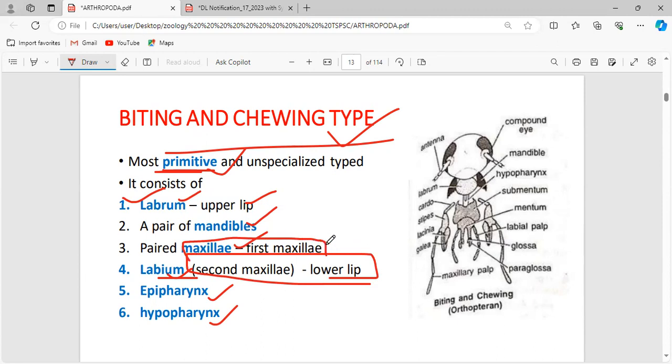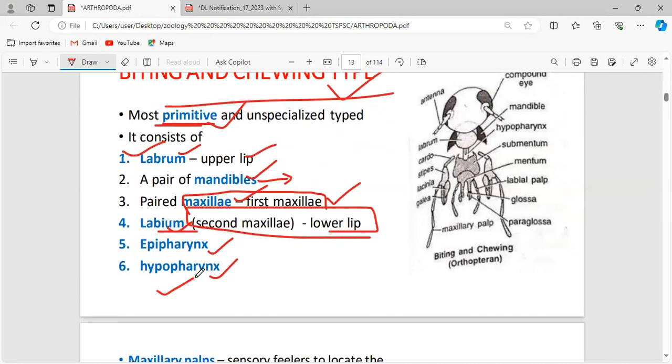The maxillae are the first maxillae. They have a pair of mandibles, which act as cutting jaws. The maxillae and the labium are sensory, to sense the taste. The hypopharynx and epipharynx are tongue-like structures where the saliva is secreted.